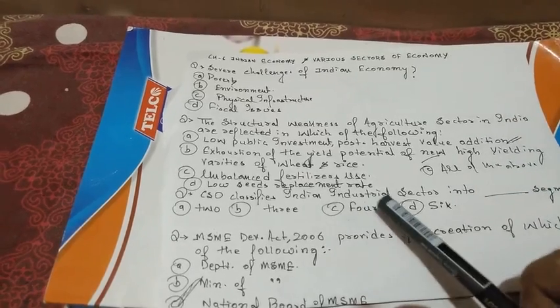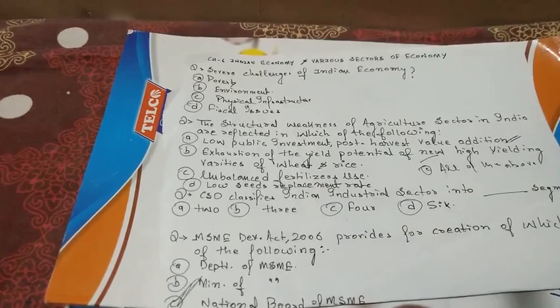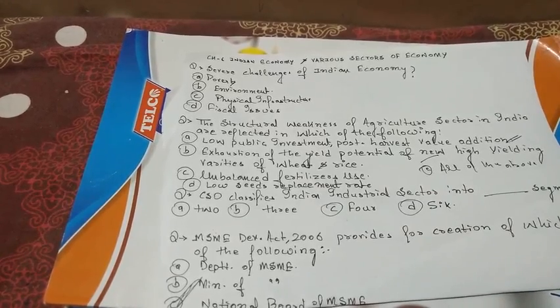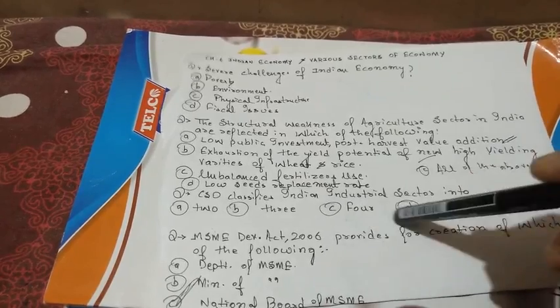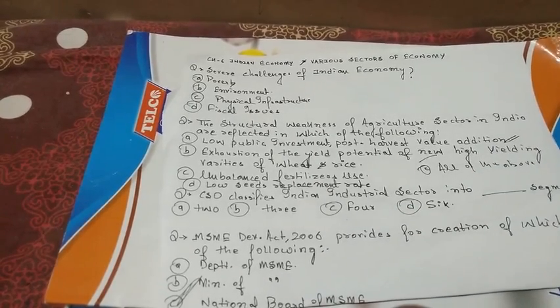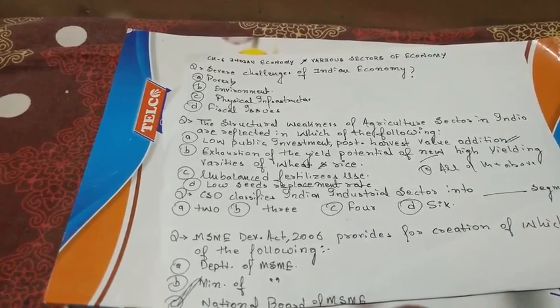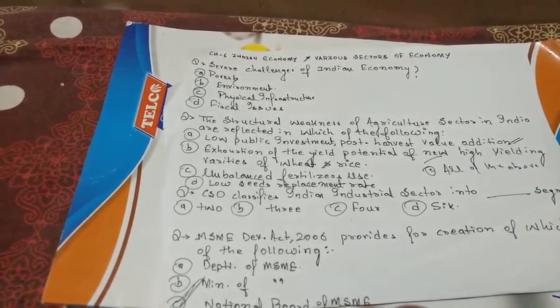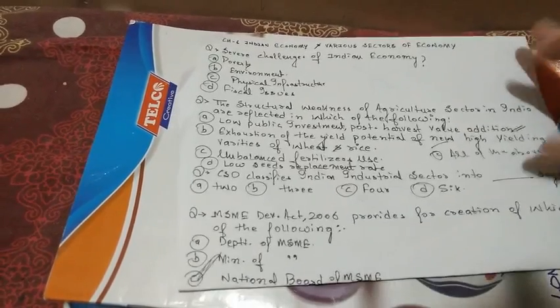Next question, the CSO classifies Indian industrial sectors into dash segments. Now CSO stands for Central Statistical Organization. It works under the MOSPI, that is Ministry of Statistics and Programme Implementation. It classifies the industrial sector into three parts: the first one is mining and quarrying, the second one is manufacturing and electricity, and the third one is gas and water supply. So these are the three segments.